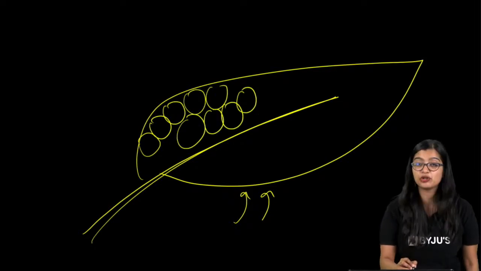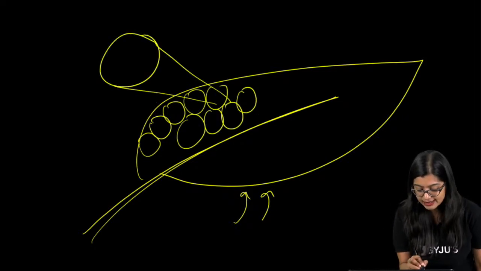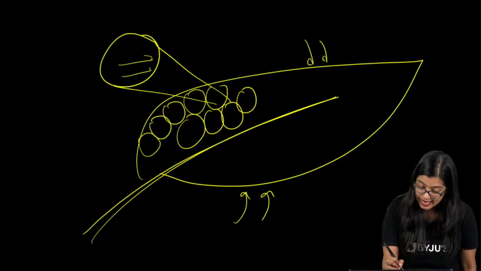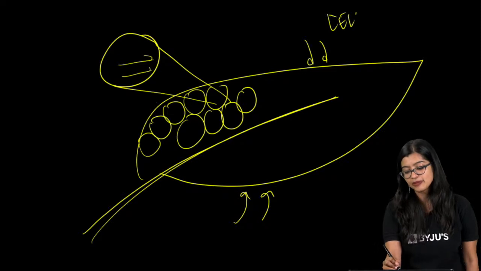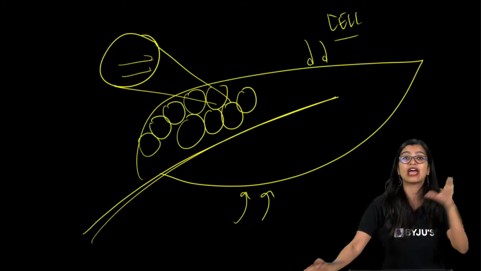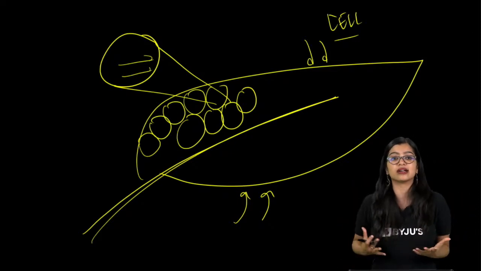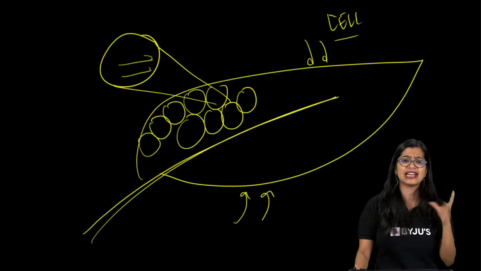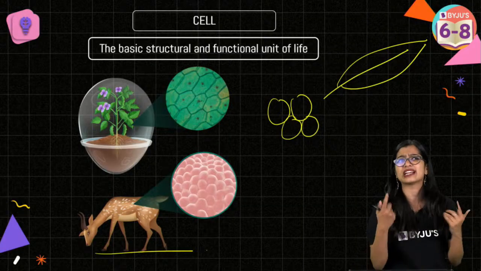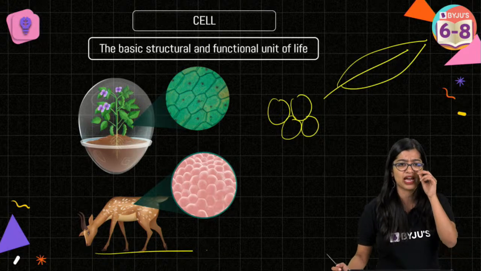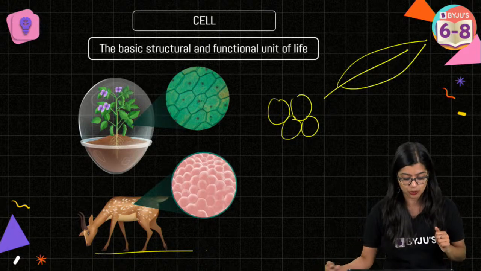Now, if I zoom into it and I focus and I see what is the smallest thing that is making up my leaf, then I see that it is the cell, right? So for any organism, any part of the body wherein we observe that there is a certain structure, it is because of the cell. And you can take any example and you can elaborate this. You can take the example of liver, you can take the example of brain, you can take any example, right? So this will definitely help you out.